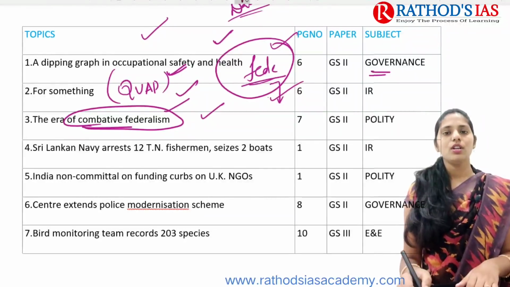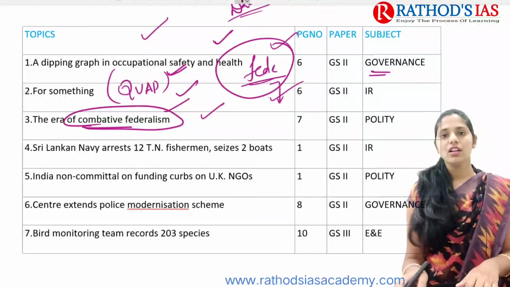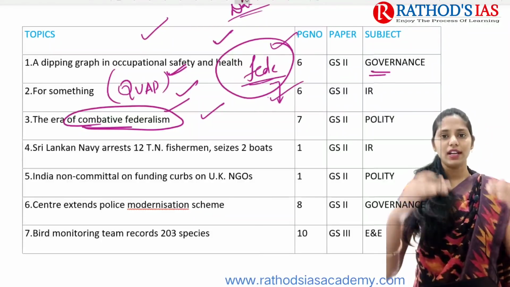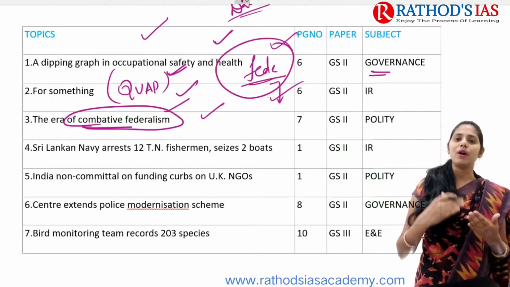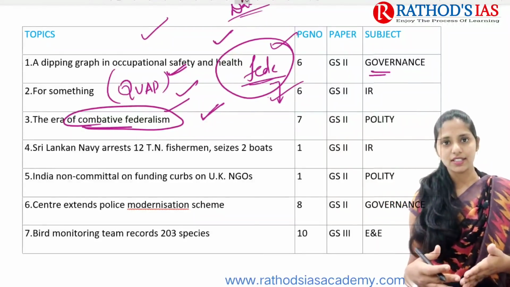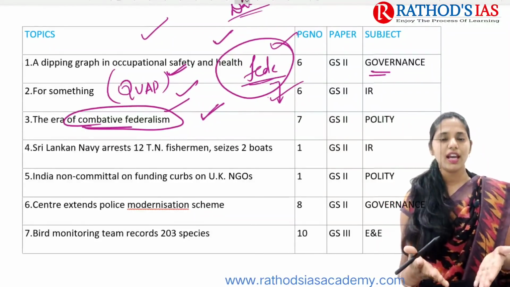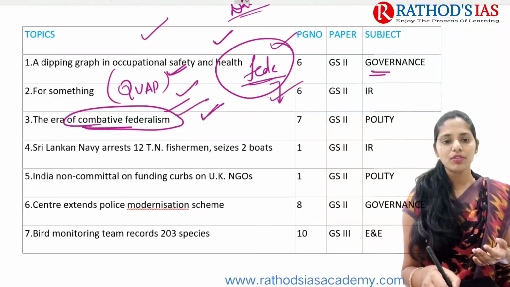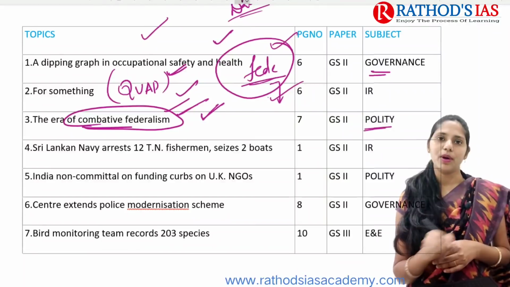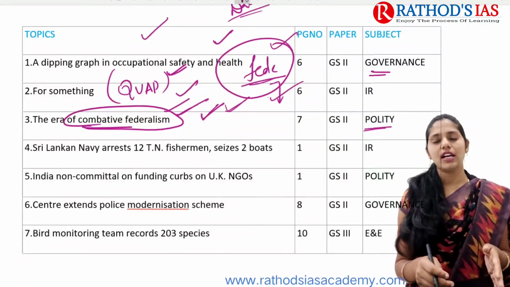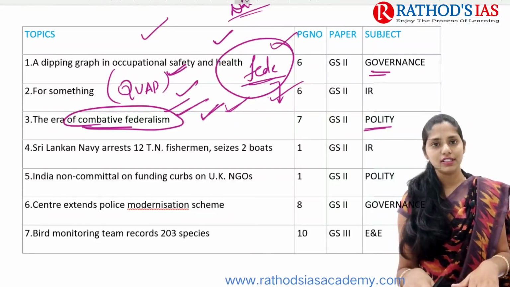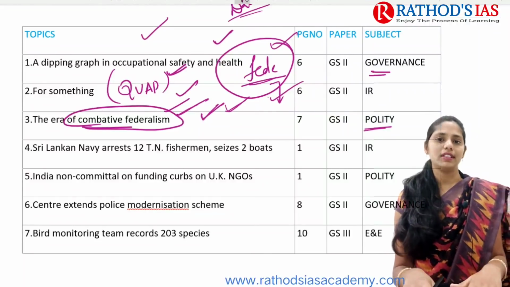And in recent years, due to COVID-19 which entered into our life, the economy in our country had fallen down. Because of the excessive power of government that is seen, states mainly want to fight against it, states are having some voice against the center. So this type of thing is called combative federalism. This is very important from our polity point of view. This article says that there are a number of examples in our country showing that there is combative federalism, and increasing excessive power of the central government is seen.